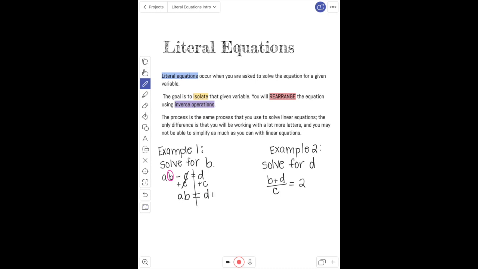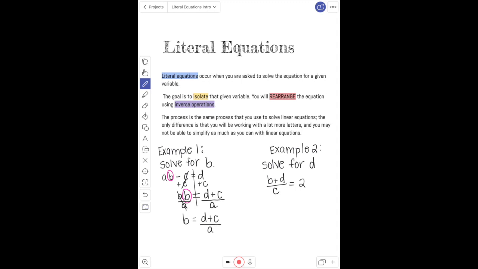I can't add c and d together because they're just letters, they're not numbers. So we're going to write d plus c. Again, I'm going to continue to circle the variable that I want to solve for, which is b. And now I need to move the a variable. I have a times b, so we're going to do the inverse, which is divide. When I divide by a, I have to make sure I divide the whole right side by a. So I'm going to cancel that, and that leaves me b equals d plus c divided by a.